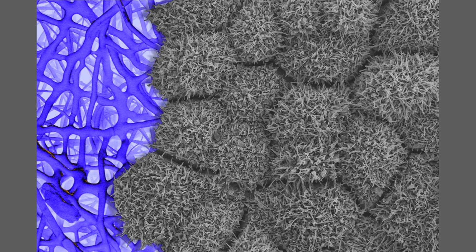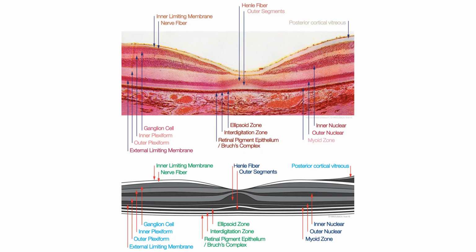The second level of organization is the tissue. Tissues are groups of cells that work together to perform a specific function. Show examples of different types of tissues, such as muscle tissue, nervous tissue, and connective tissue.